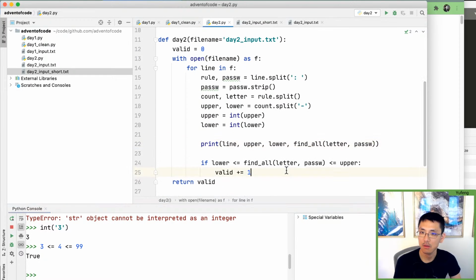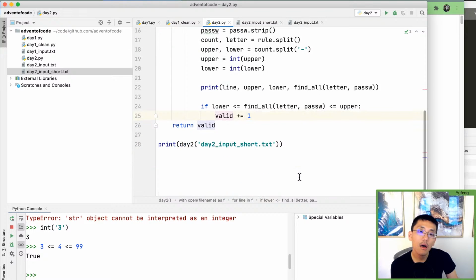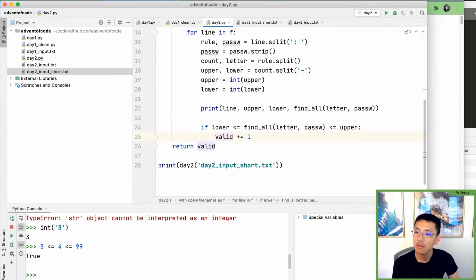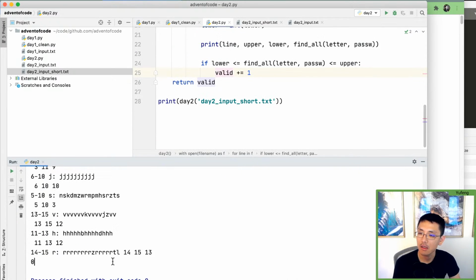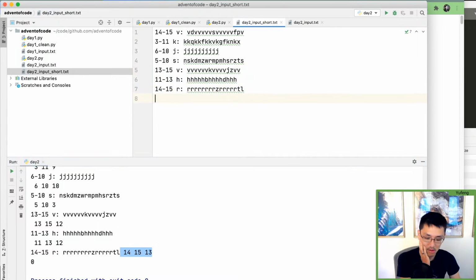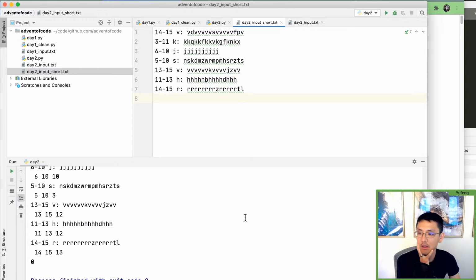So do I have valid in, what is going on? Why is this still returning 0? And does it have to do with this new line problem? I sure hope not. That would be a silly reason. I don't think that's the issue here.